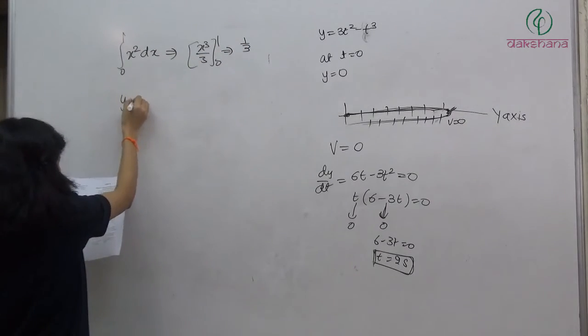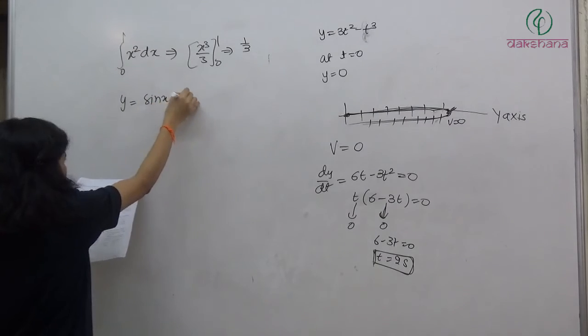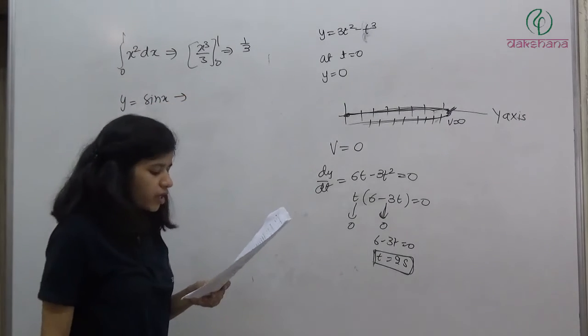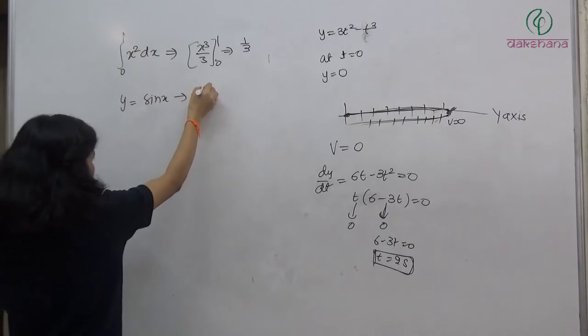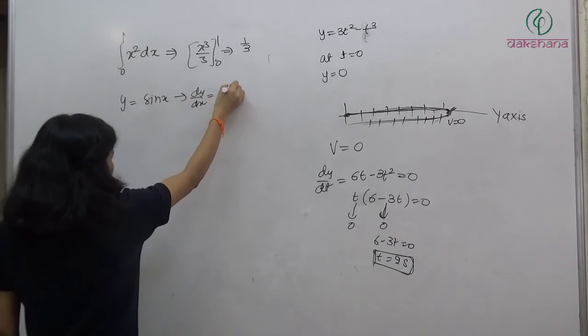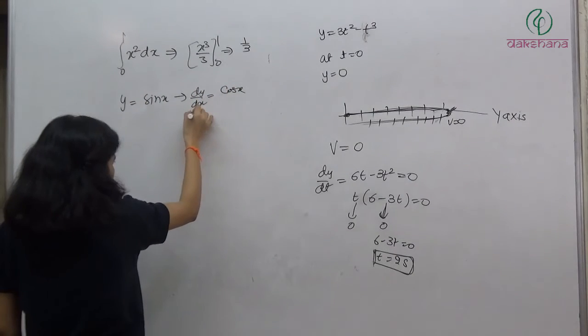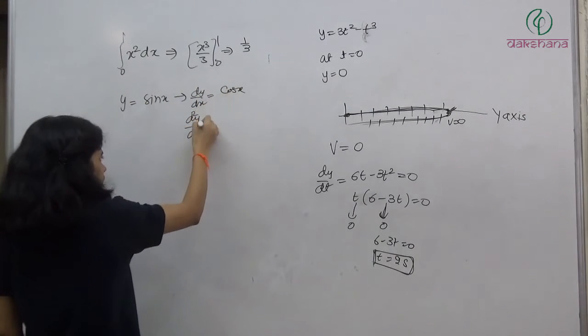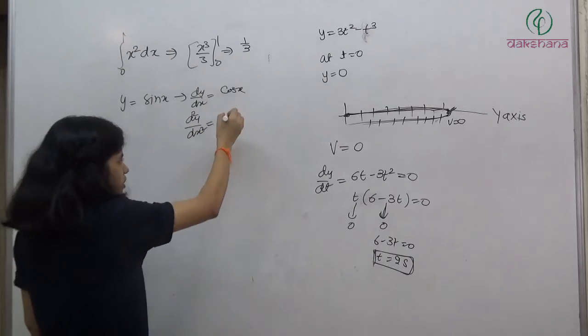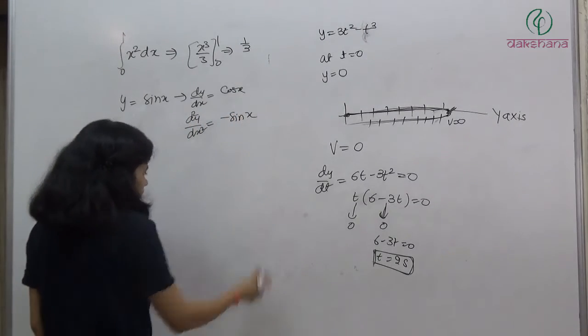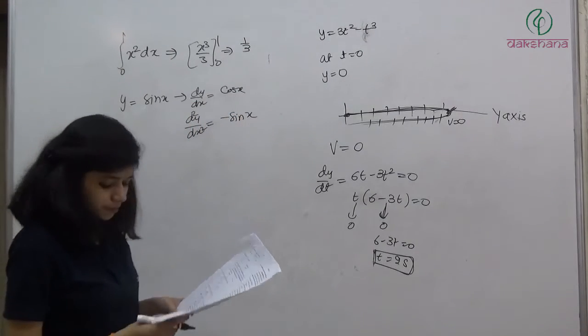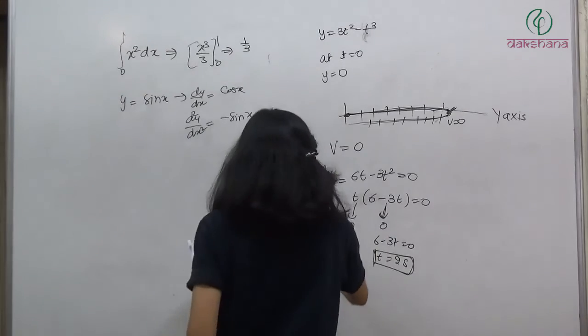If y is equal to sin x, then d square y by dx square. It means double differentiation. First differentiation will give us cos x, and second differentiation, again differentiate this. So we'll get differentiation of cos x is minus sin x. Bas, khatam. Option 3.